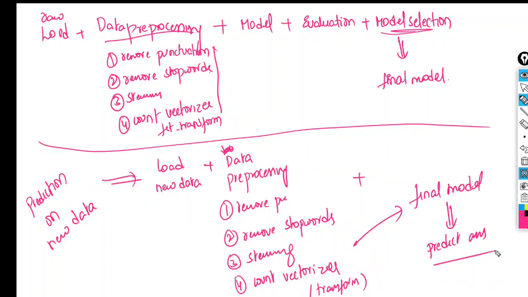Whichever is the final model, for that model you send this information and predict the answers. Is that clear? If the data is a single row, or multiple rows, the concept remains the same. The concept is not going to change.